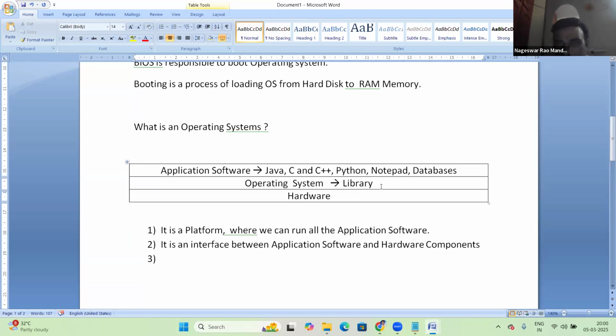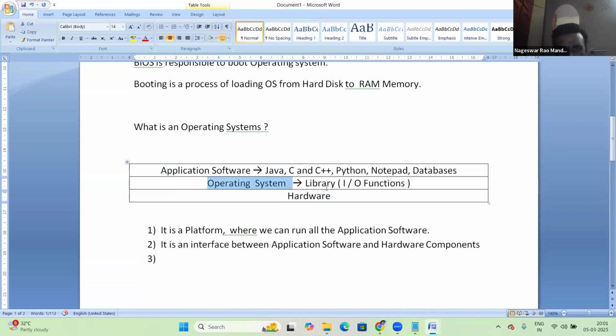Okay, inside the OS, there is a library. That library contains all input and output functions to perform IO operations. Inside of OS, there is a library, and this library is to communicate between application software and hardware components.